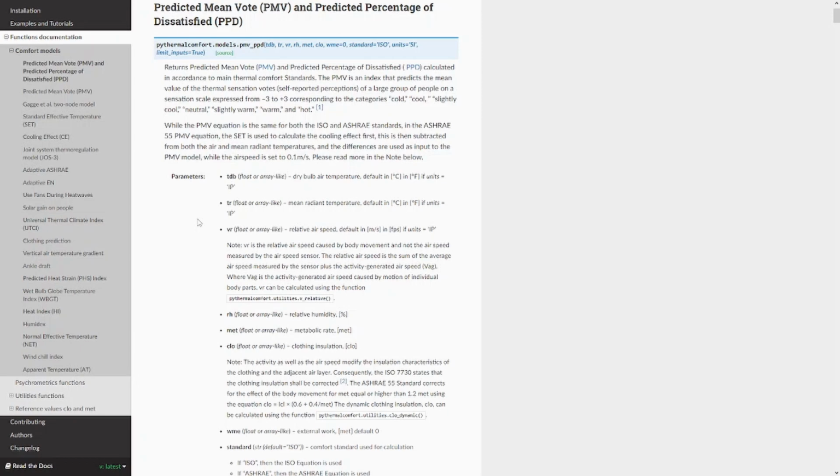And then this model changed a bit throughout the years, because we have the original Fanger model that is still used in its current form in the ISO 7730. Then we have the PMV model calculated in compliance with the ASHRAE 55 2020, which does the calculation in a slightly different way.